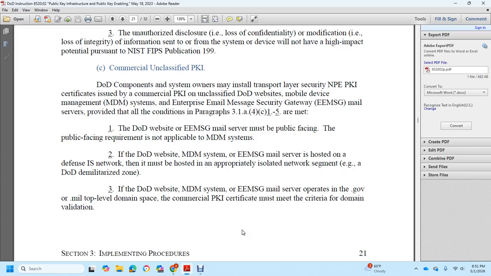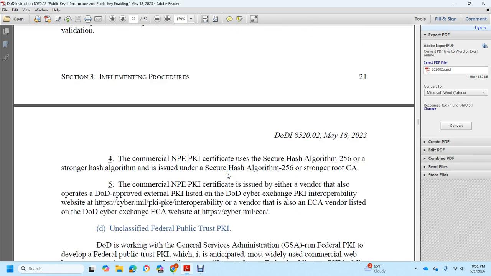If the DoD website, the Mobile Device Management System, and the Enterprise Email Message Security Gateway servers operate in the .gov or .mil top-level domain space, the commercial public key infrastructure certificate must meet the criteria for domain validation. The commercial public key infrastructure certificate must use the secure hash algorithm 256 or a stronger hash algorithm, issued with a secure hash algorithm 256 or stronger root certificate authority.